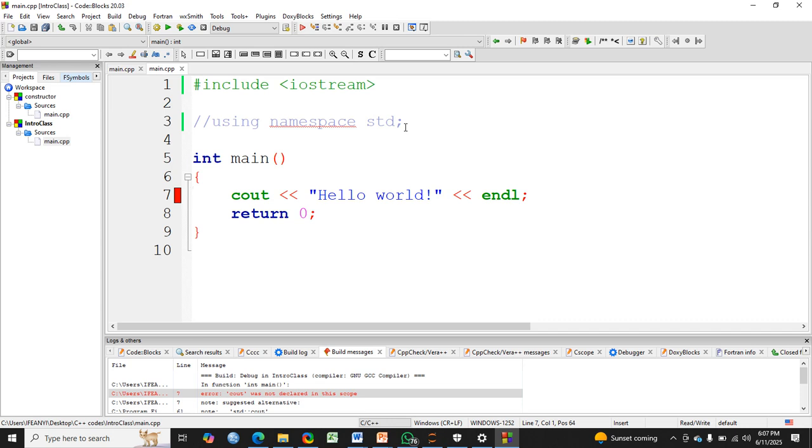It can't find the meaning of cout, and it can't find the meaning of endl. So therefore, we have to tell it where to look: whatever you cannot find, go and check the standard namespace. When you check the standard namespace, it should be there. If it is not there, it means I need to define it myself.